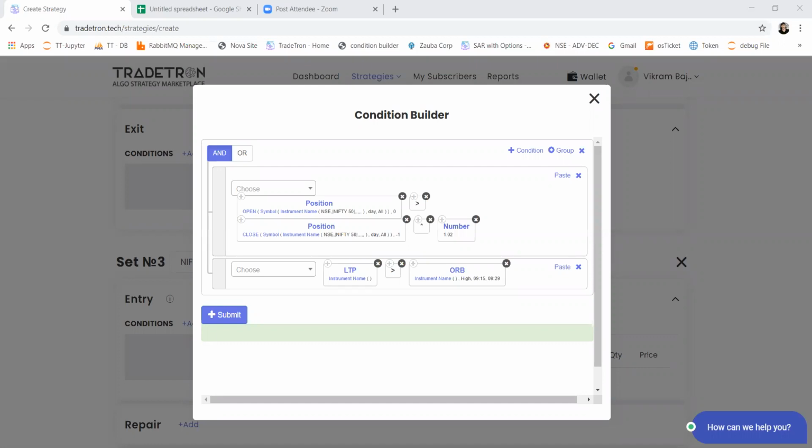There are a few questions, actually many questions, specifically related to conditions, how to set typical conditions. So please write your logic to support@retron.tech. We will first check whether that logic can be fit through the condition builder or not. If yes, then we'll definitely reply with the keywords which you can use to map your conditions.